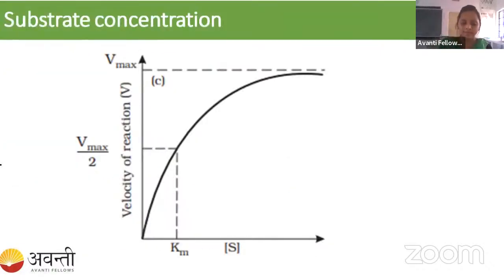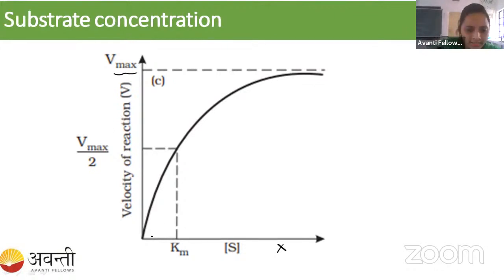So here you have to remember how the enzyme is going to convert the substrate into the product. Here you can see, in the x-axis I have taken the substrate concentration. In the y-axis I have taken the enzyme activity, how the velocity is going to be, how the substrate is going to be converted into the product. Velocity of the reaction or rate of the reaction we can say.